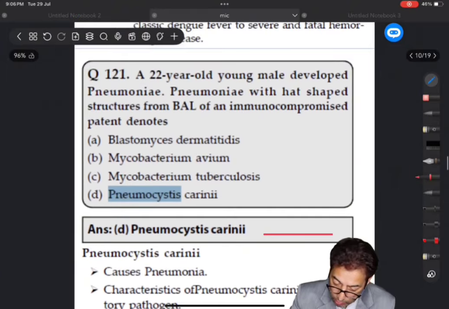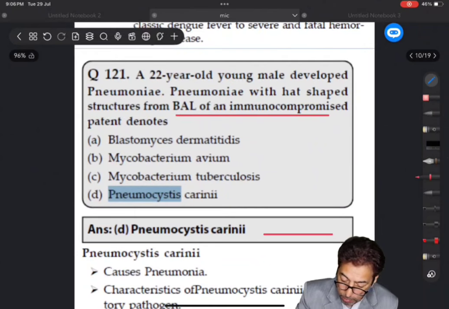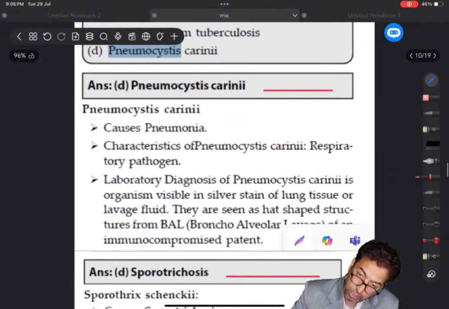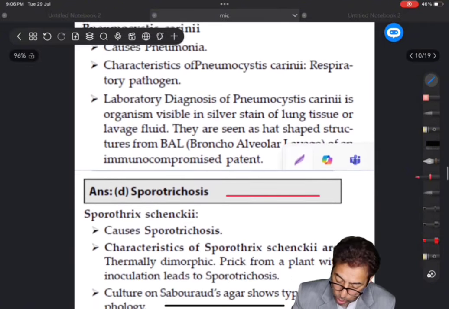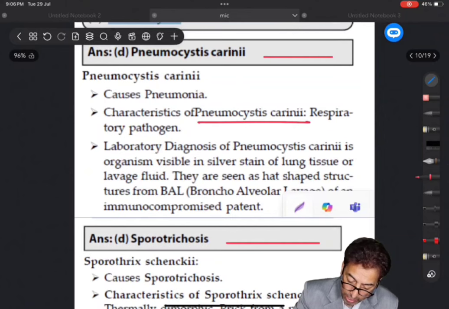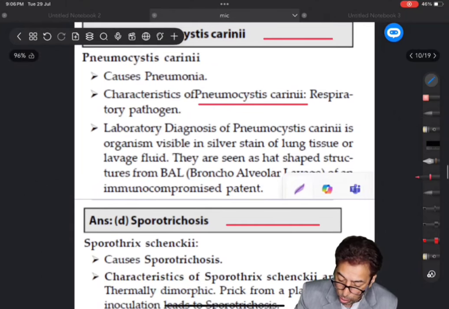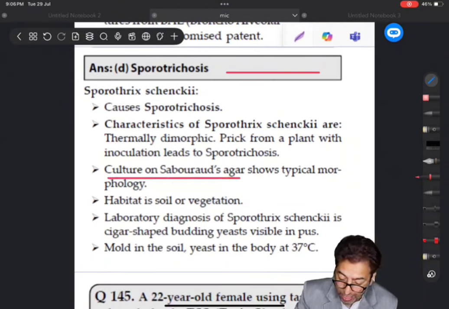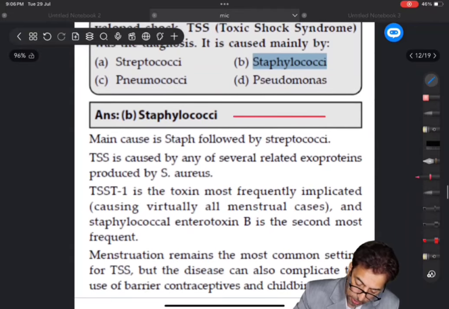Now, Pneumocystis I was mentioning, in an immunocompromised patient, bronchoalveolar lavage shows hat-shaped organisms. I emphasized hat-shaped structures in the bronchoalveolar lavage, and that is a characteristic feature of Pneumocystis in immunocompromised patients. Then I mentioned sporotrichosis, with one line in my notes about the culture on this agar, which was mentioned over here. So this is the choice. This is how we answer the questions.